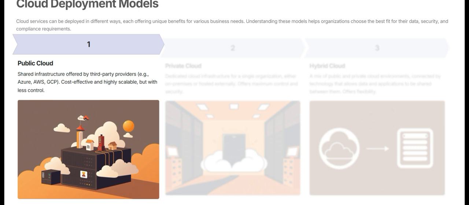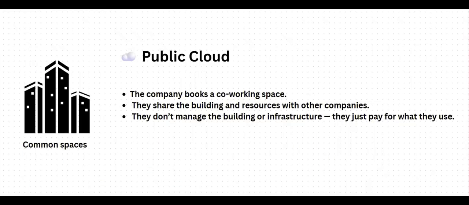Let's understand with a real example. Imagine a company books a co-working space. They share a building and resources like meeting rooms, Wi-Fi, etc. with other companies. The company doesn't manage the building or infrastructure. They just pay for what they use. Similarly, in public cloud, multiple users share the same infrastructure managed by the provider. This shared setup makes it cost effective and easy to scale. That's why it is called public cloud.